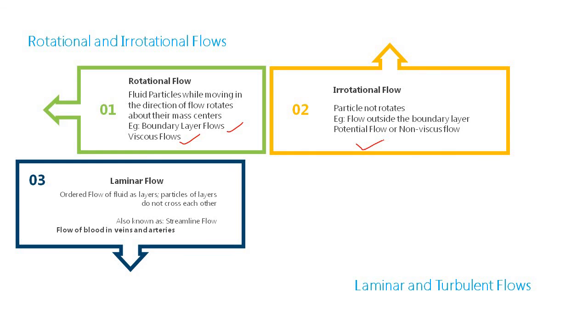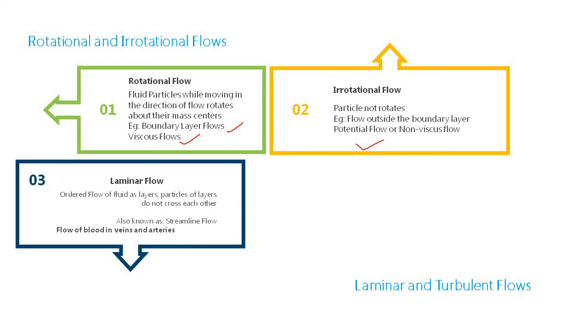So what is meant by exchange of momentum? Each fluid layer consists of a large number of fluid particles or fluid molecules. If these fluid layers cross or mix with each other, what will happen? A fluid molecule or particle in one layer will reach and mix with the fluid particles in the other layer. While they are mixing, there is exchange of momentum, because there is exchange of velocity or exchange of mass. Momentum is the product of mass and velocity. So a large level of momentum exchange happens if they are mixing.